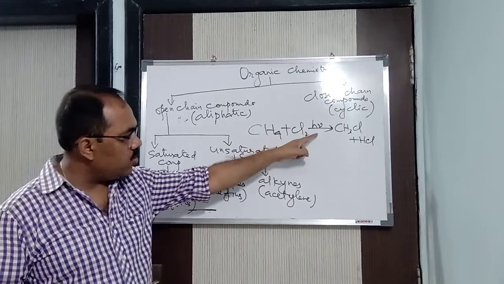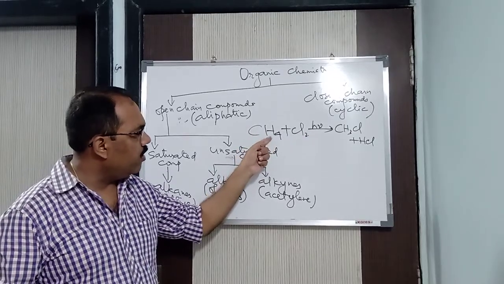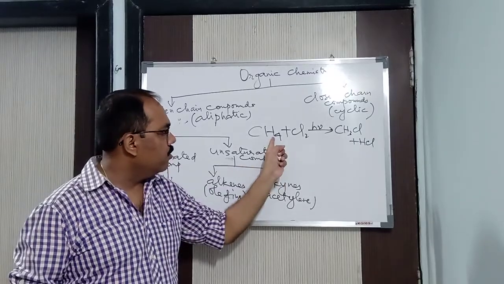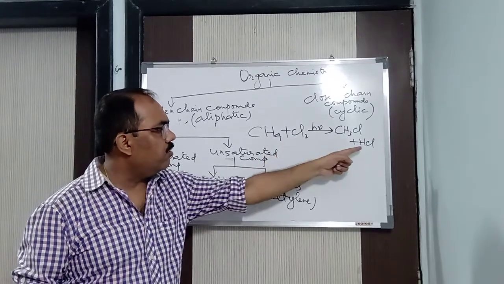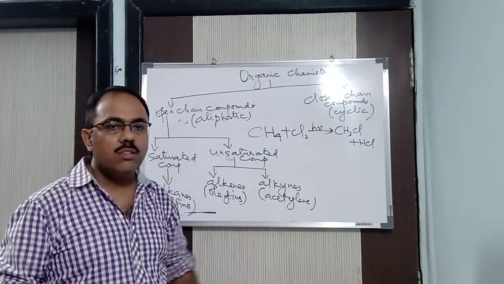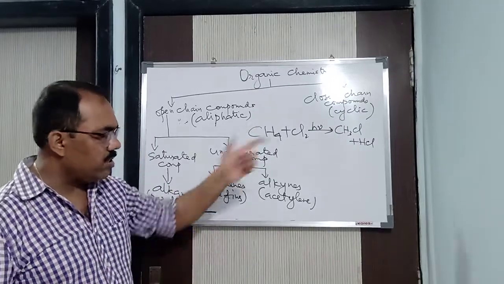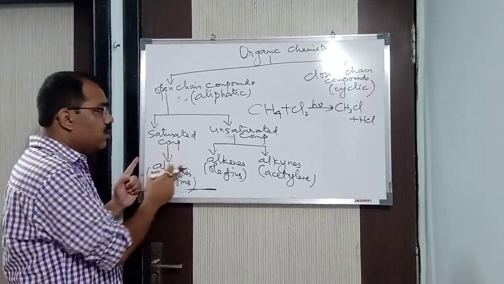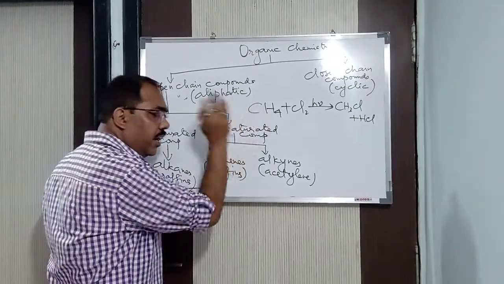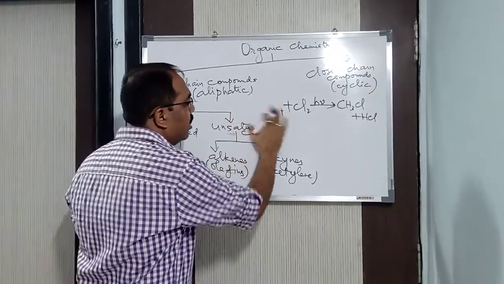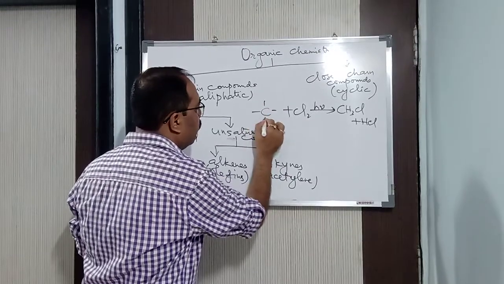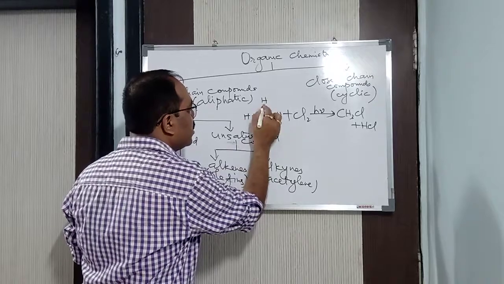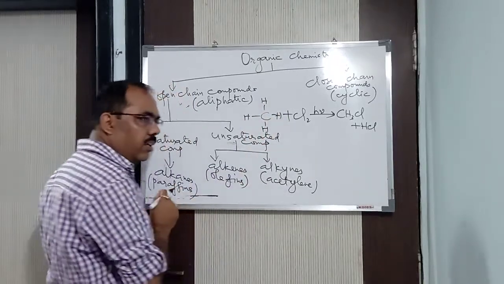So this is known as substitution reaction. You can see here very clearly, I have removed hydrogen and in place of that I have brought chlorine. And that hydrogen which I have removed, it combines with another chlorine to form HCl. This is called substitution. I am removing hydrogen, in place of that I am putting chlorine. So why do alkanes undergo substitution? I said, because it is saturated. Already it is satisfied. If you see the structure here, carbon atom, 4 bonds, 4 hydrogens, it is already satisfied. You can say hydrogen is satisfied, carbon is also satisfied.